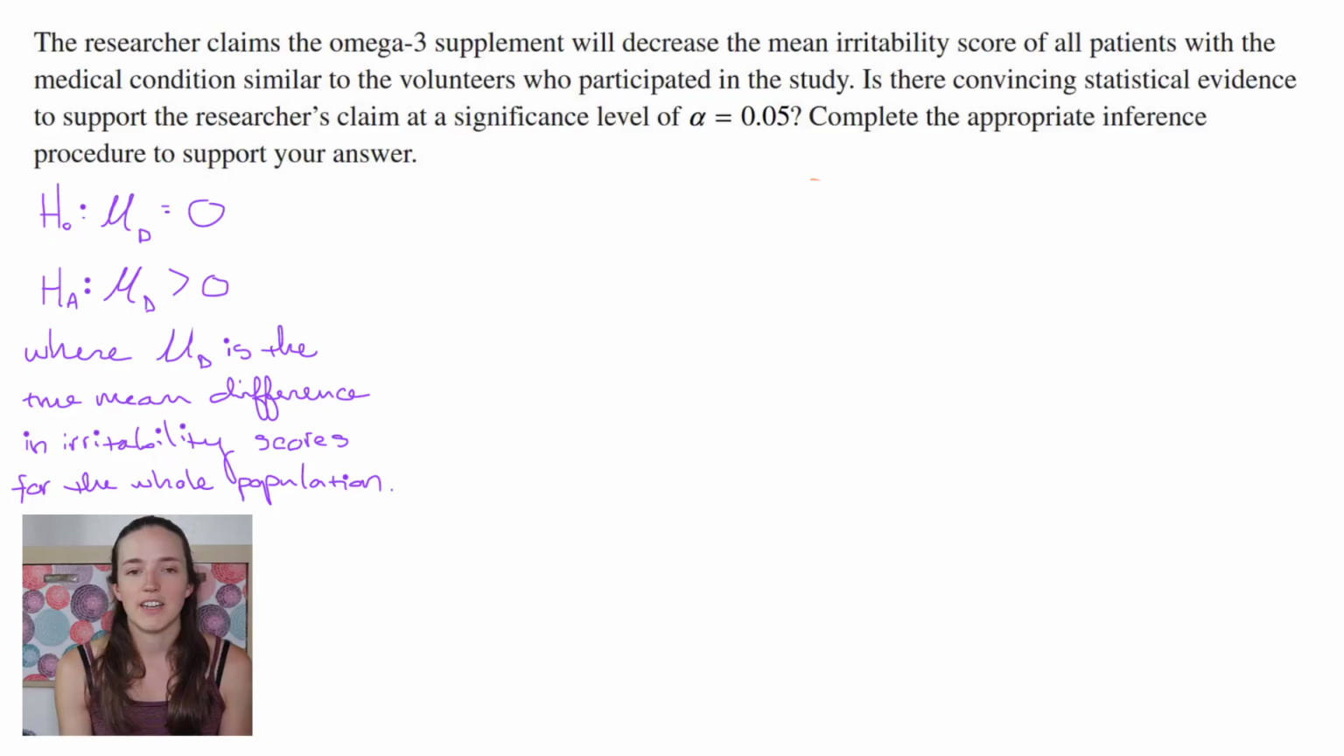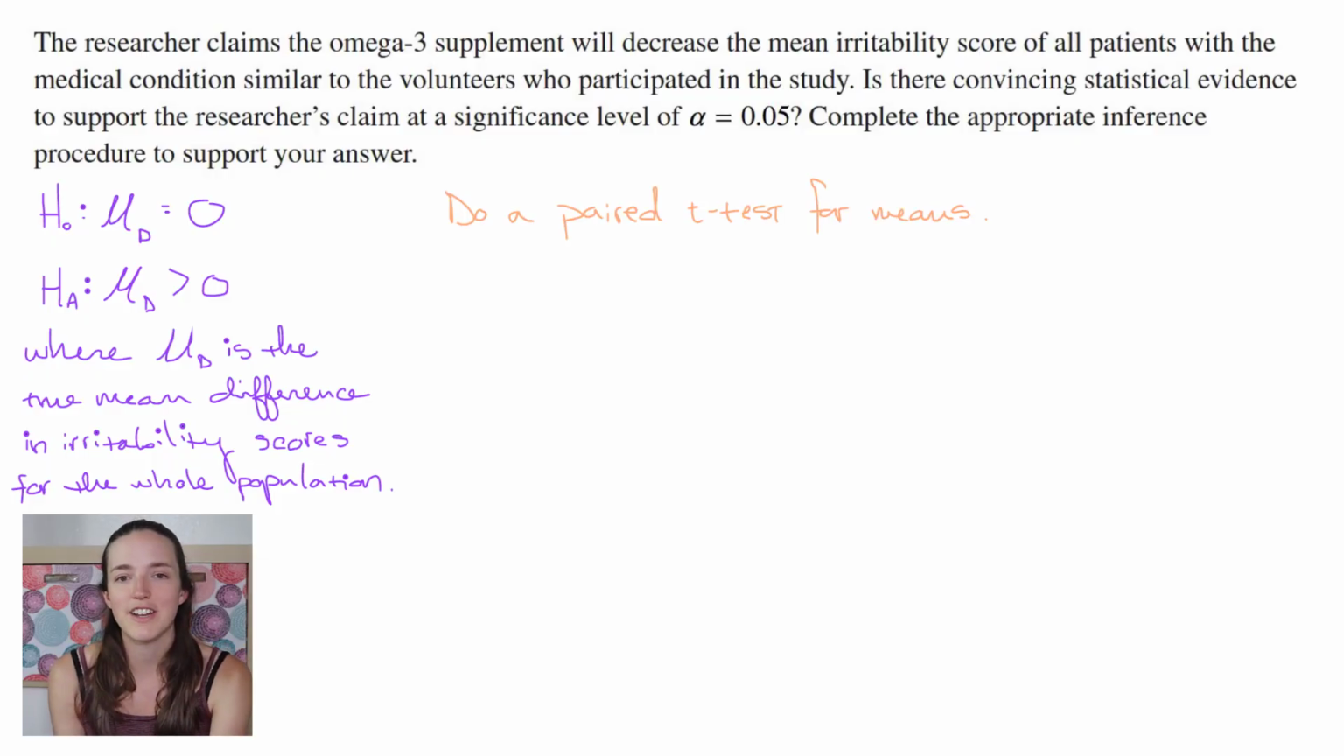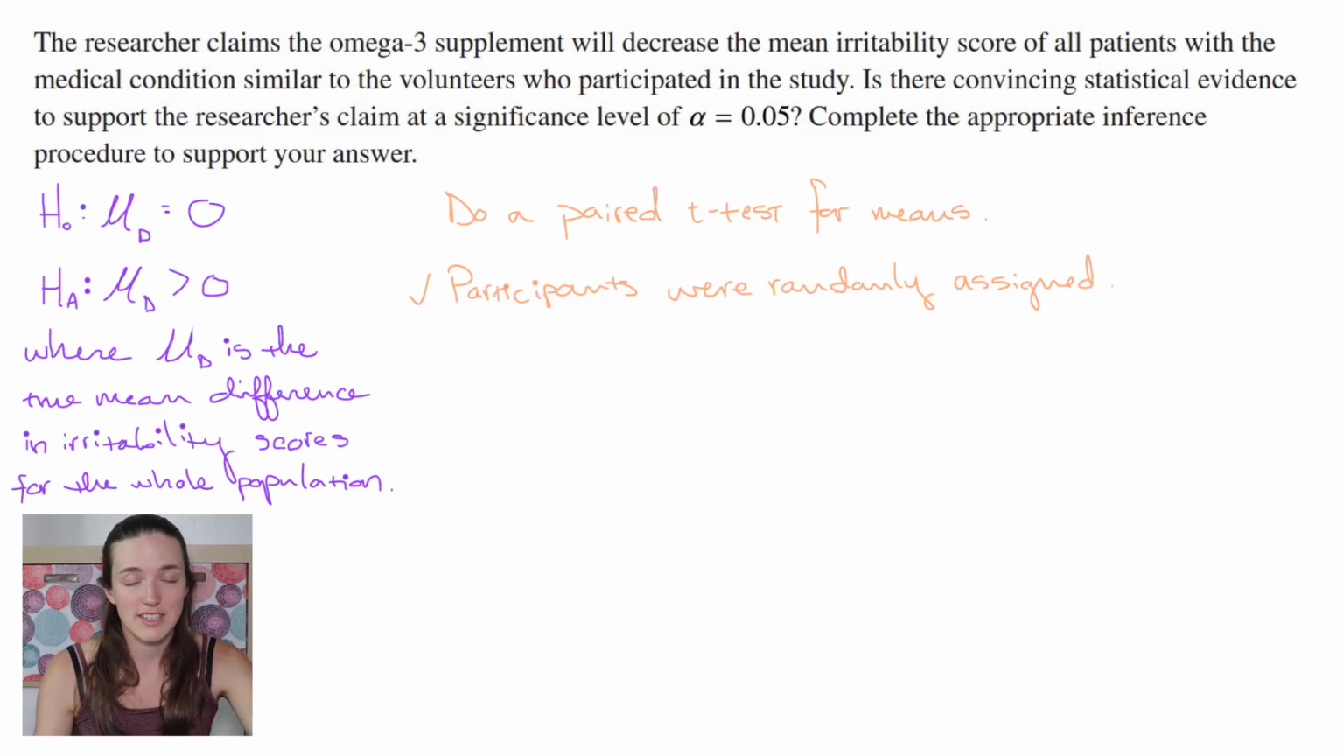Okay, on to plan. We are going to do a paired t-test for means. This is the step I always forget, despite teaching AP statistics for like a decade. You do have to say what kind of test you're going to do, especially on the AP test. We're going to check conditions. So I don't think that people were randomly selected. We had volunteers. However, they were randomly assigned, which is important. It tells us that the people didn't choose which treatment they wanted to get.